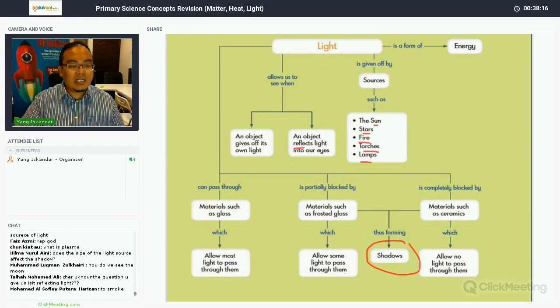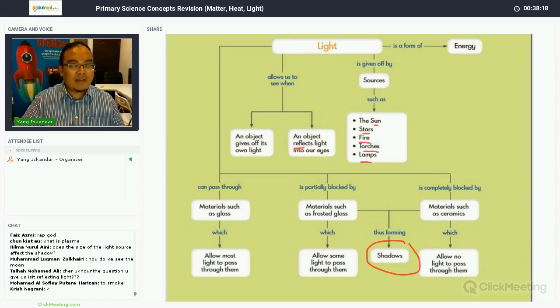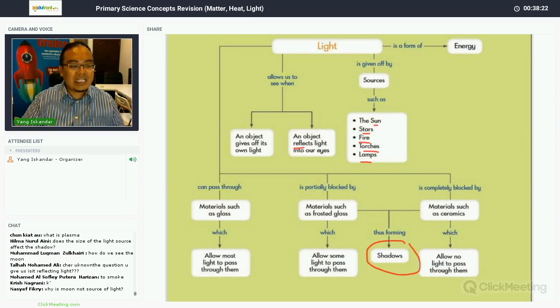How does the size of the light affect the shadow? Hemi is asking, how does the size of the light affect the shadow? What do you mean by the size of the light? Is it the brightness of the light?